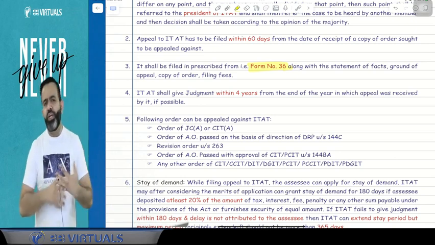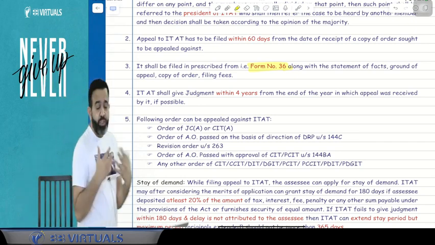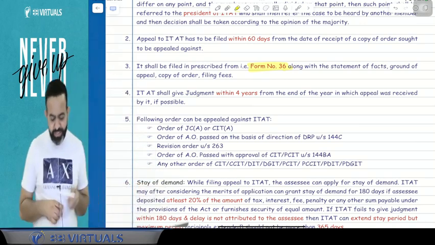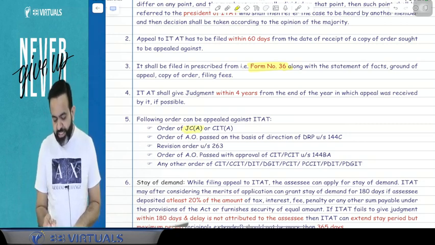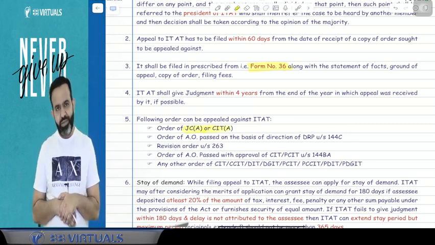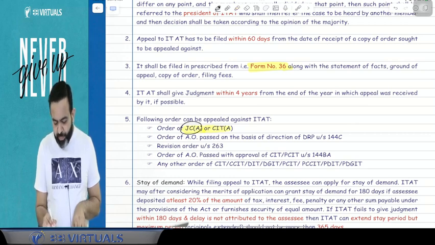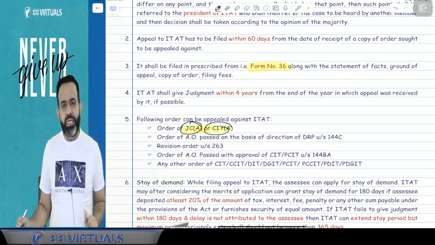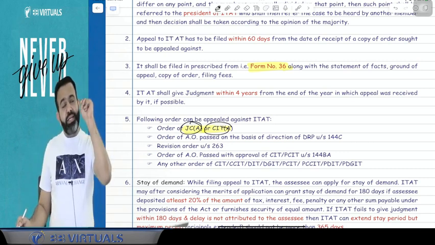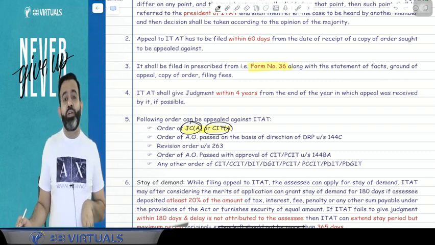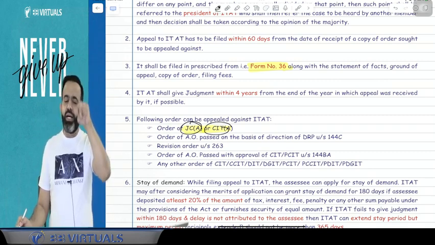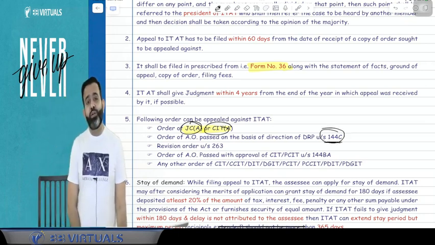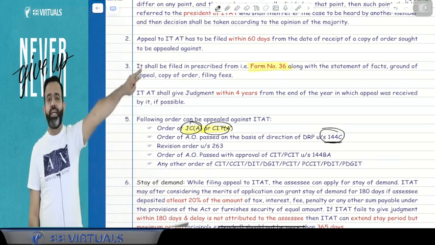One more point, sir: which orders can be challenged at the ITAT level? At the ITAT level, you can challenge any order of the Joint Commissioner appeal or CIT appeal. If a Joint Commissioner appeal or CIT appeal order is received, then you or the department can file the appeal to the ITAT. Now remember that the assessing officer passed the assessment order with the direction of the DRP. We have discussed the concept of DRP under section 144C, and under section 144C the DRP was a team of 3 CITs, you know.